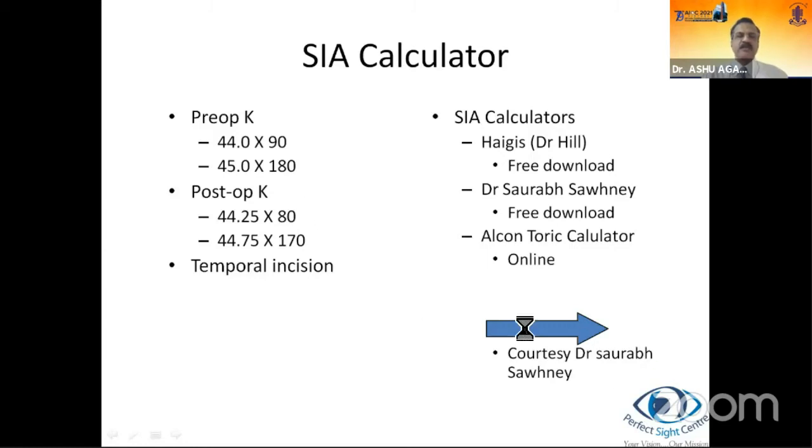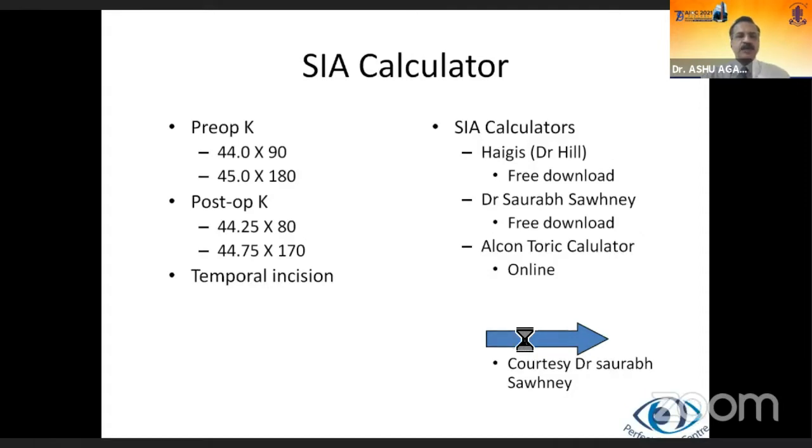I've already fed in the data in the interest of time. Here, can you see? This is pre-op keratometry and post-op keratometry. Pre-op, it is 44 at 90 and 45 at 180. Post-op is 44.25 at 80 and 44.75 at 170. We get the surgically induced astigmatism, which is calculated as 0.56 at 99 degrees. So what happens if I change this value to 70 degrees? You see that the value changes to 0.7 diopters at 104 degrees. So these calculators help us in knowing how we are performing, what a surgery is doing.